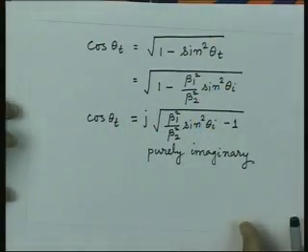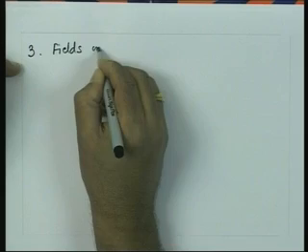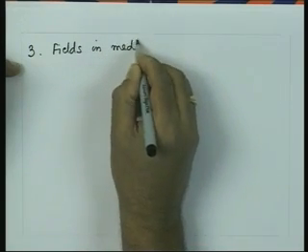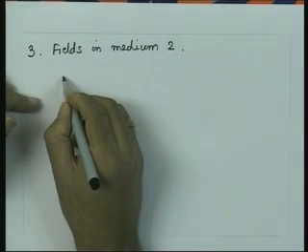The third important thing is that when this condition is satisfied, cos of theta t, as will be derived, is now given by this, which is a purely imaginary quantity. I can now ask what kind of field variation we are going to have in the second medium. So, let us write the field expression. Third thing, the fields in medium 2, as we have done earlier.